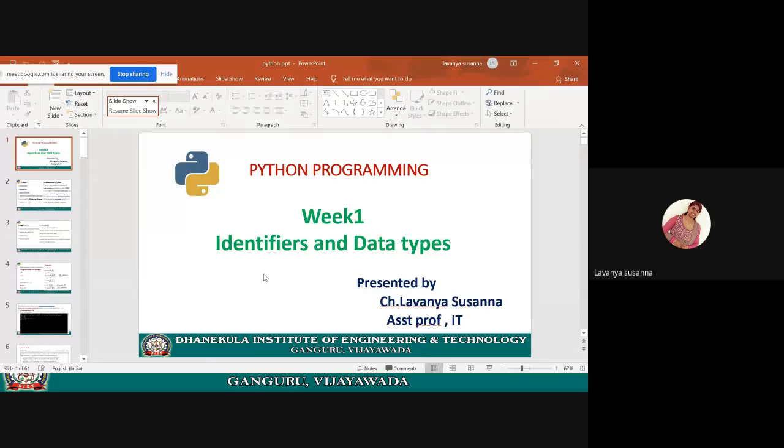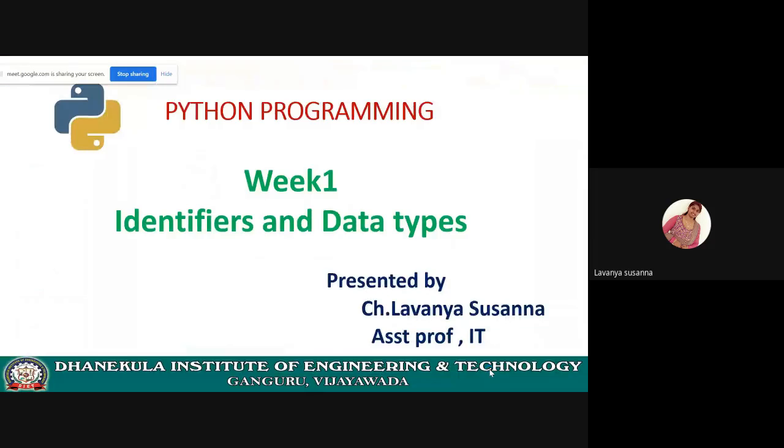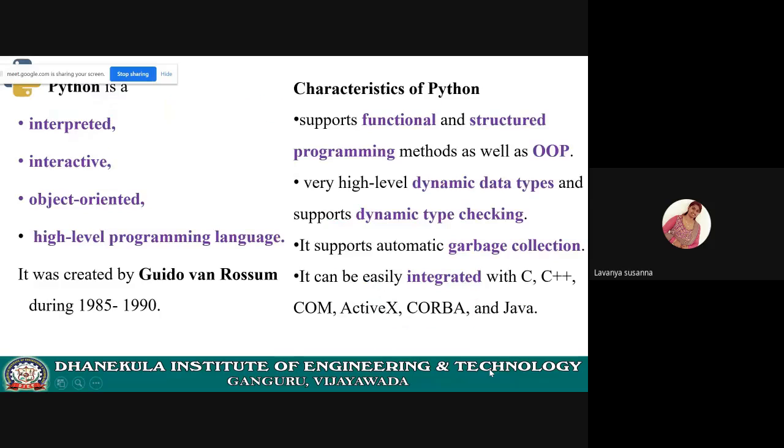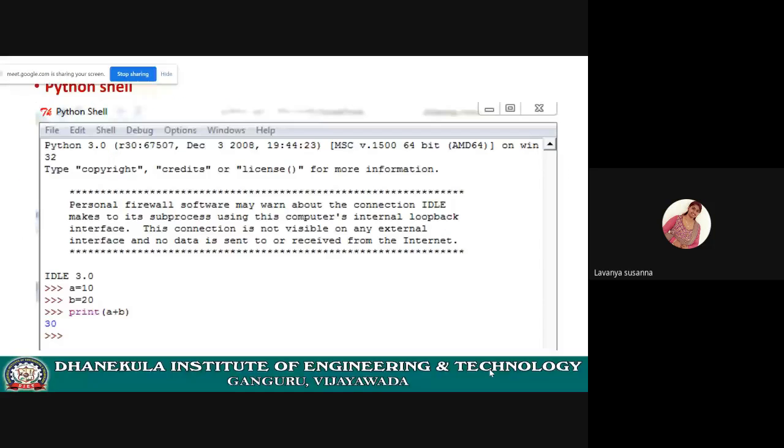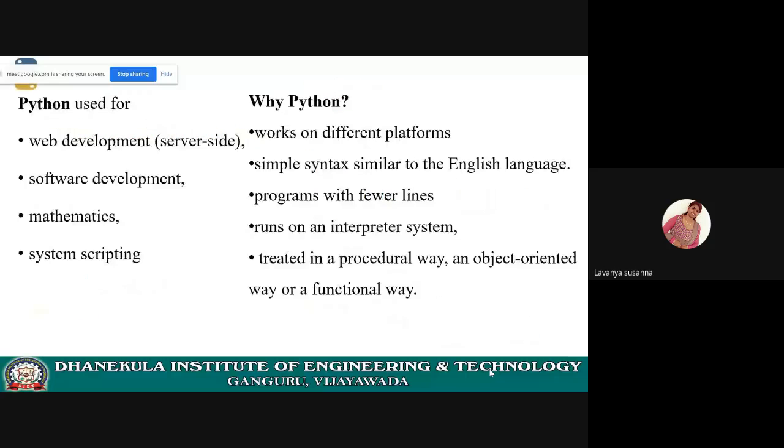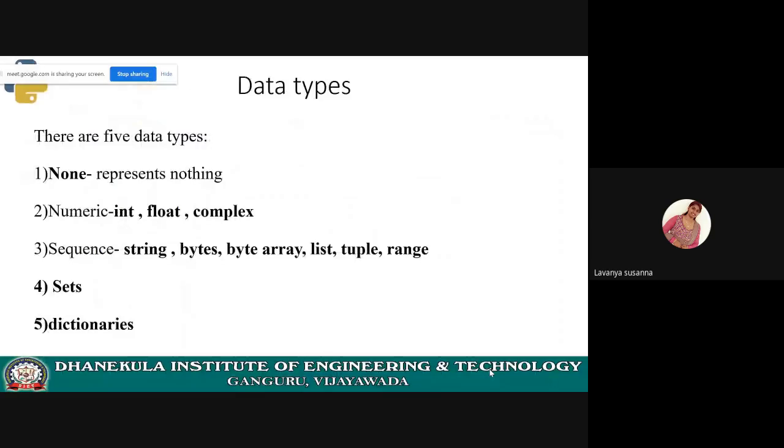In previous classes, we have seen identifiers and data types, right? Today, I'm going to discuss what are mutable data types and what are immutable data types, and operators. Let us discuss it. See, these are the data types. Already in the previous class, we have discussed these data types, right? Let us see what is meant by mutable data types and immutable data types.